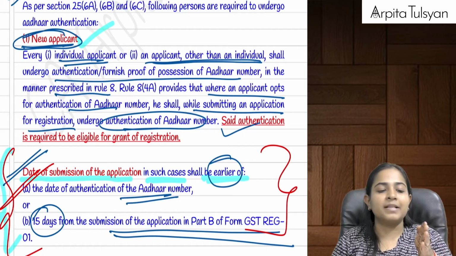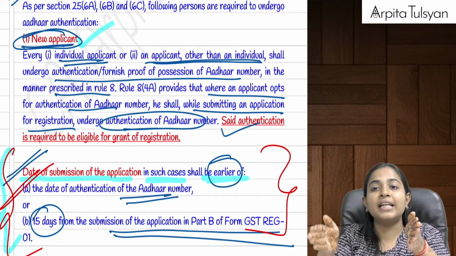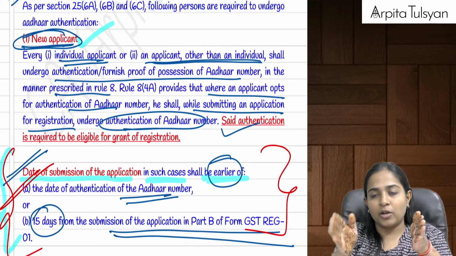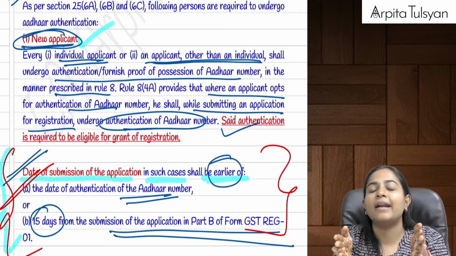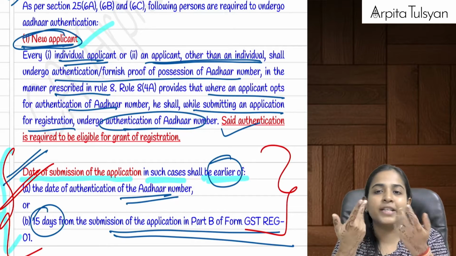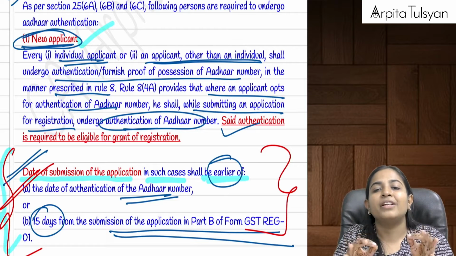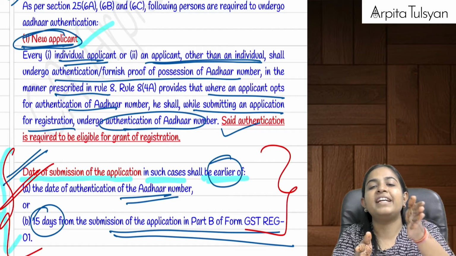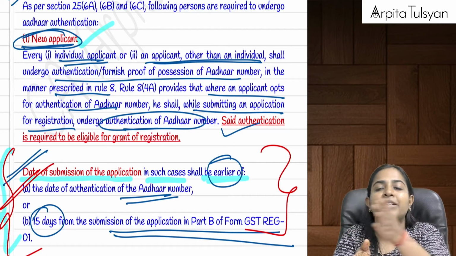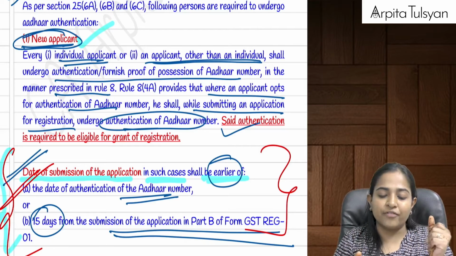Because suppose today I submit the form, but I do Aadhaar authentication a little late. In between this period, registration cannot be granted, because registration can be granted only after Aadhaar authentication is completed. So they have given you a deemed date of submission of the application: 15 days from the date of submission, or the date of Aadhaar authentication, whichever is earlier.